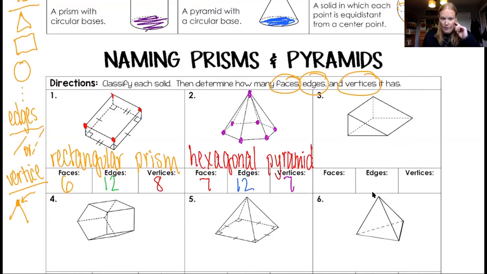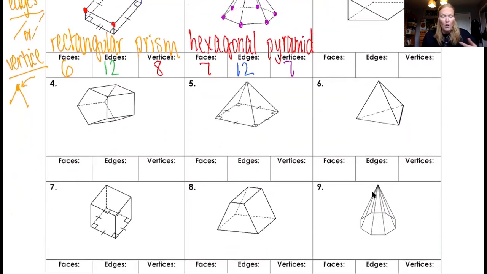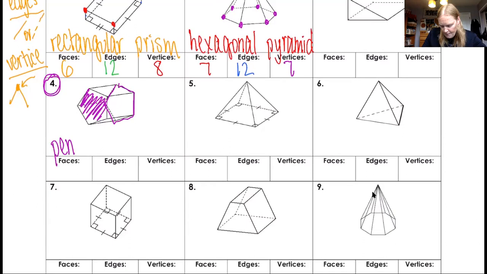And again, we're gonna do prisms, okay? So let's look at number 4. Number 4 has a matching top and a matching bottom. So this right here is the top or the bottom, however you wanna look at it. And the one that matches it is back here. It's kind of hard to see it, but those are pentagons. And it has a matching, so it's a prism. So this is a pentagonal prism.